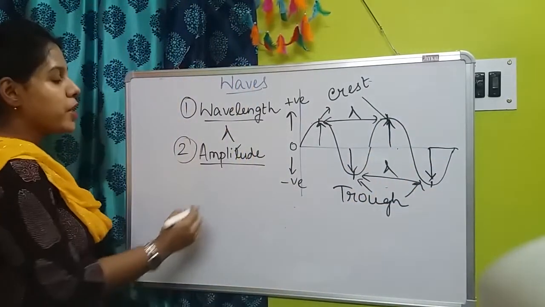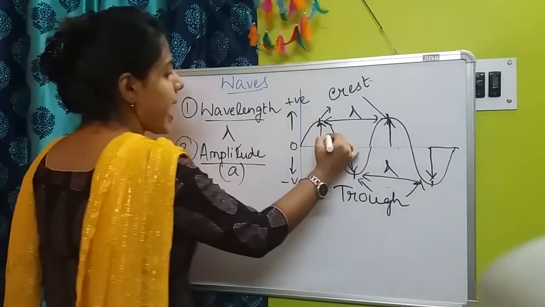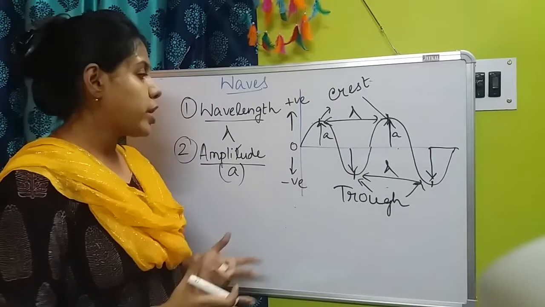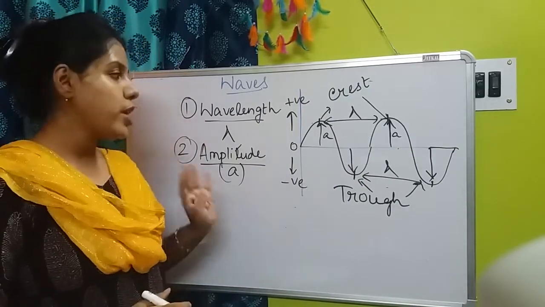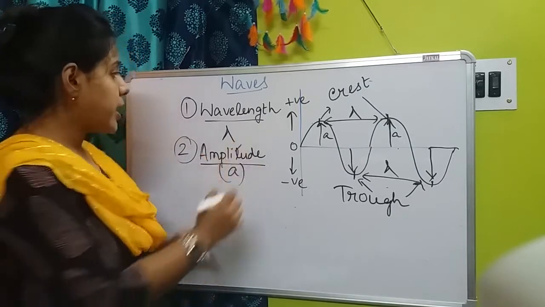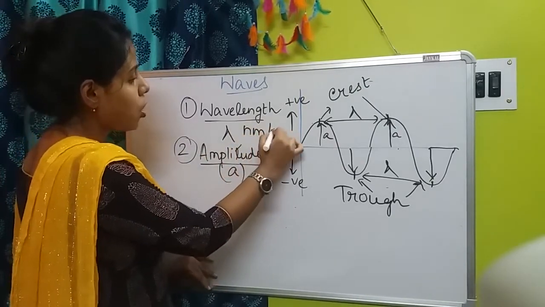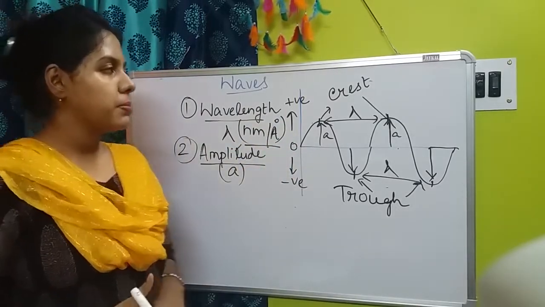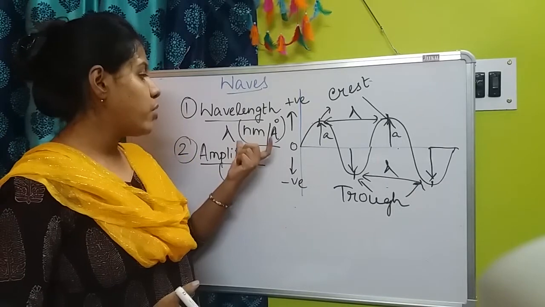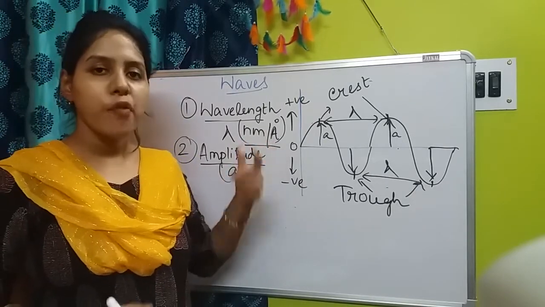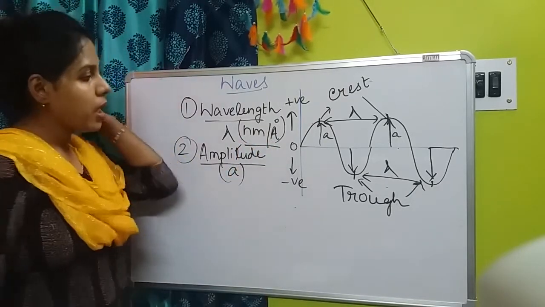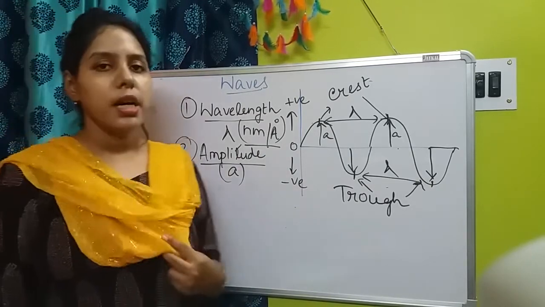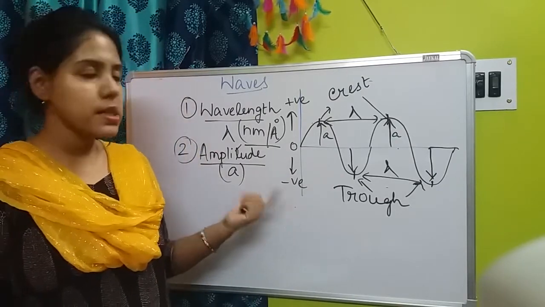Amplitude is denoted by A, and again as it is denoting a distance, the units are mainly nanometer or angstrom. Centimeter and meter are used for larger scales, but here we will use nanometer or angstrom for very small scales.